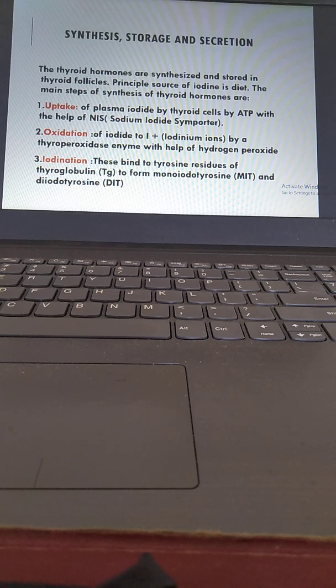Now the synthesis, storage, and secretion. The thyroid hormones are synthesized and stored in thyroid follicles. The principal source of iodine is diet. The main steps of synthesis of thyroid hormones: number one, uptake of plasma iodide by thyroid cells by ATP with the help of NIS, the sodium iodide symporter. Number two is the oxidation of iodide to iodonium by the thyroperoxidase enzyme with the help of hydrogen peroxide.